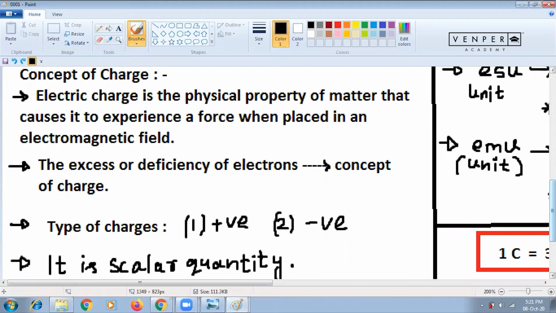So please write these 4 points, everyone. Please write, it is important. Whatever points I write here along with the units, please write. So these 4 points you write. Write the heading concept of charge, which experiences a force when placed in the electromagnetic field.